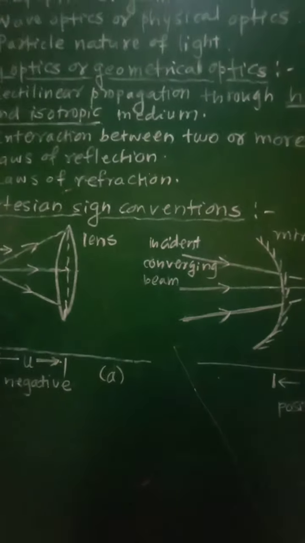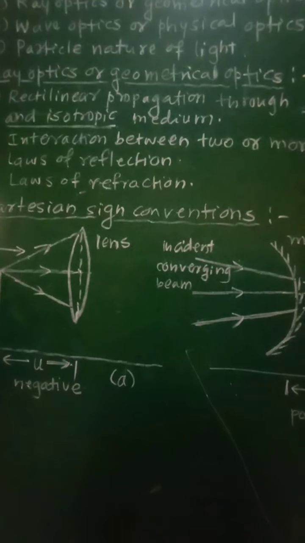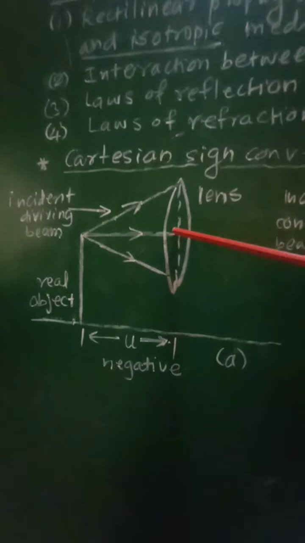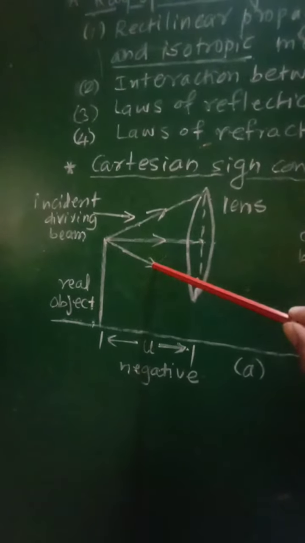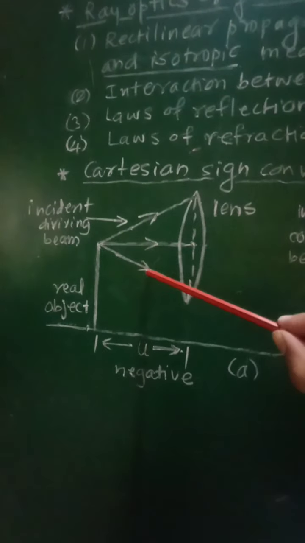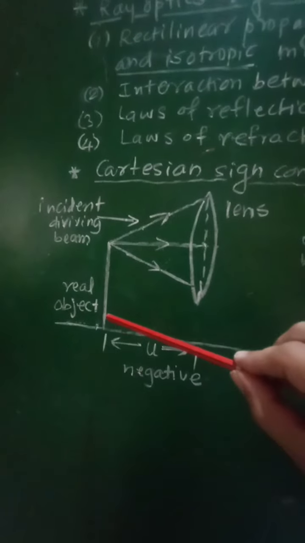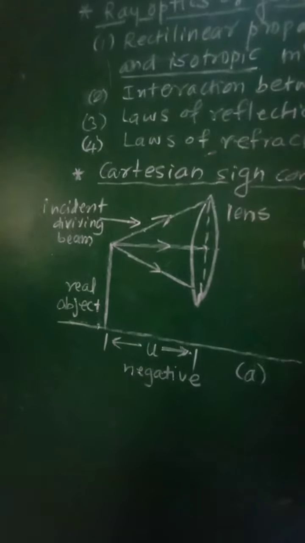Then a diverging beam of light rays represents light coming from a real point object. So in this diagram A, these are the diverging rays of light which form the beam of light, so that it originates from this real source.